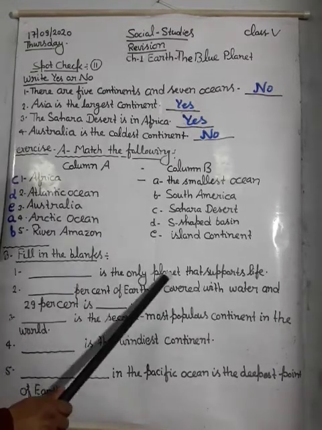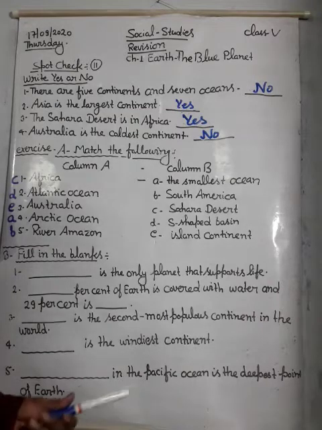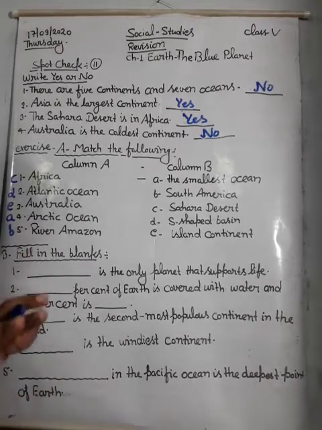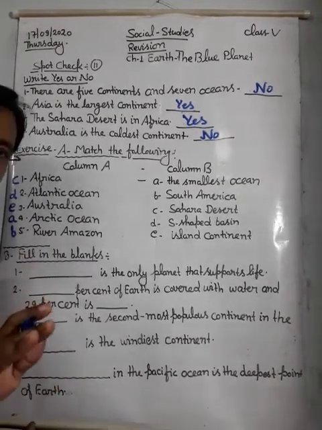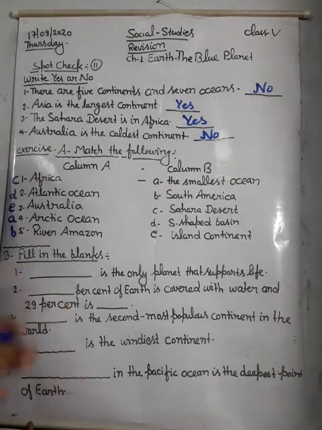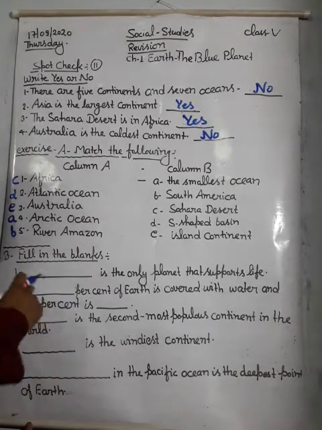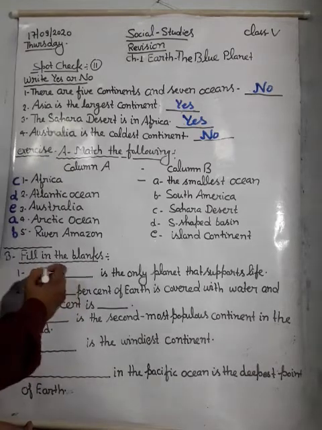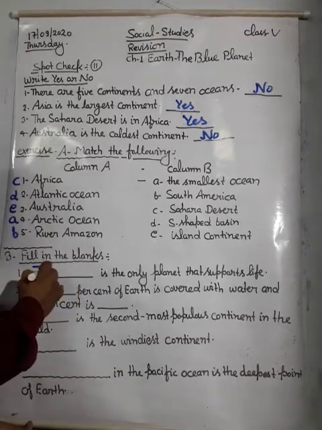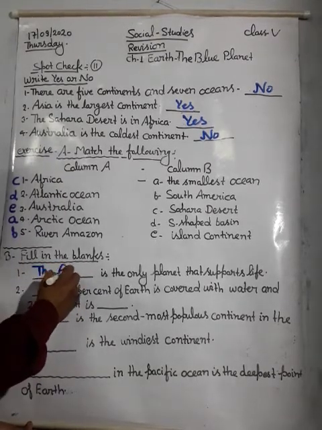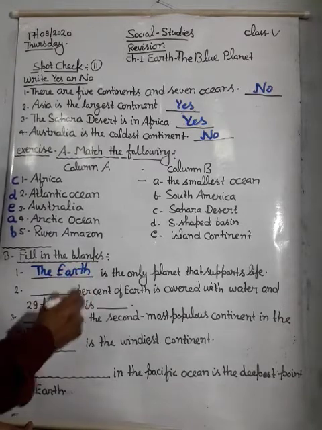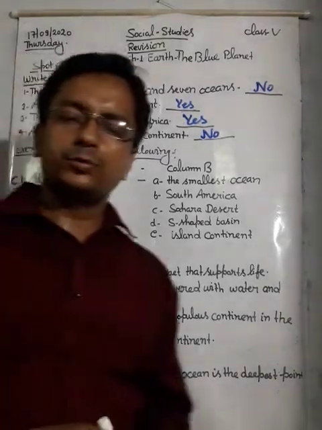Next one is the last exercise, D, fill in the blanks. Dash is the only planet that supports life. All of you know about it, I think you have the answer. Yes, I know you have the answer. So what will be the answer? The Earth. The Earth is the only planet that supports life.